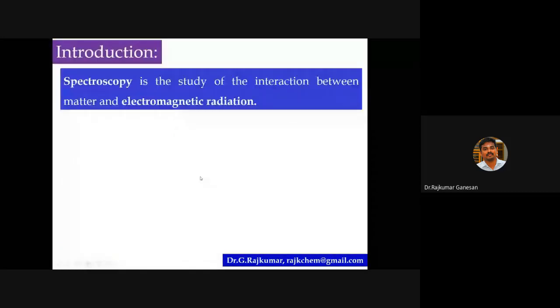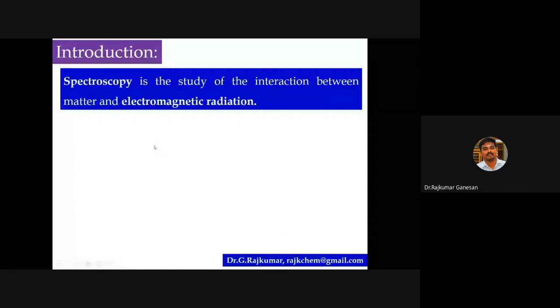What do you mean by spectroscopy? It is the study of the interaction between electromagnetic radiation and matter. Spectroscopy involves the absorption of electromagnetic radiation. You all know UV spectroscopy, FTIR spectroscopy, NMR spectroscopy, and MS. It is not actually a spectroscopy. MS is a spectrometry.